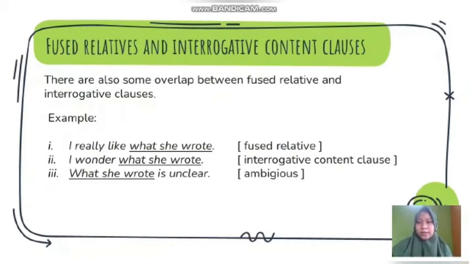And the last example, what she wrote is unclear. It's very ambiguous. It can make you confused and think it is interrogative or fused relative.